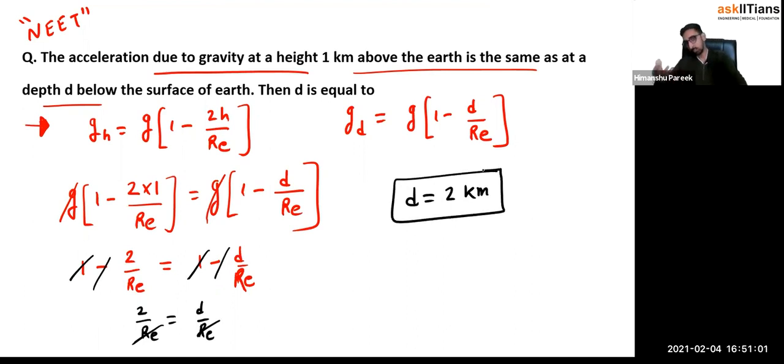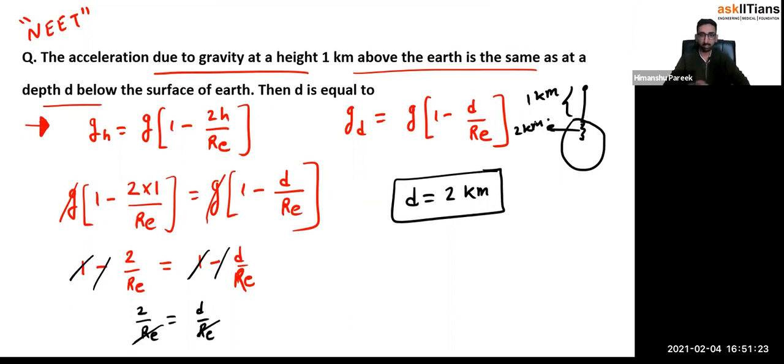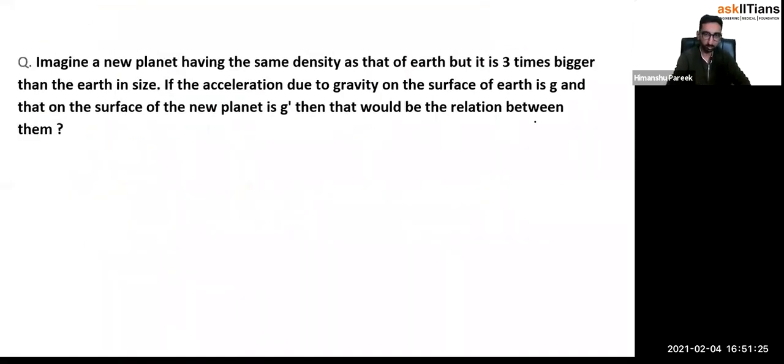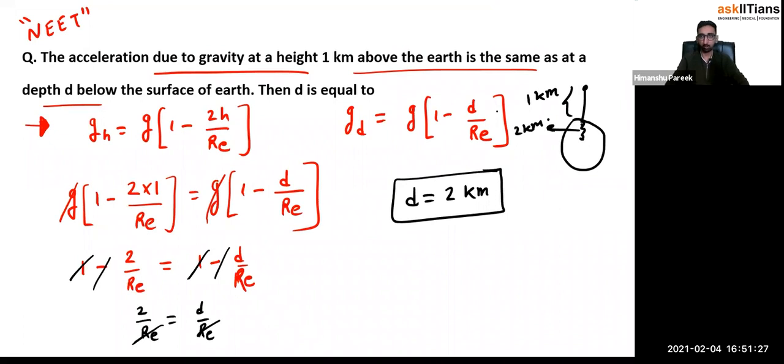H I put in terms of kilometer only. So that's how we get the answer for small d. So if you go 1 kilometer above the Earth's surface, and if you go 2 kilometers below the Earth's surface, the gravity would be same. Right? Achha, one more thing, if you have noticed here or not, I'm not sure.